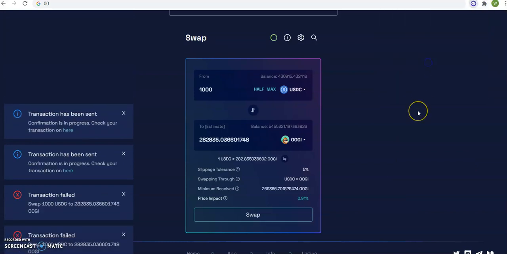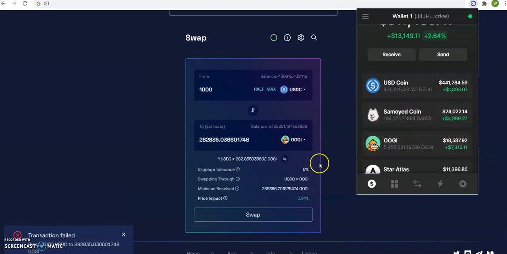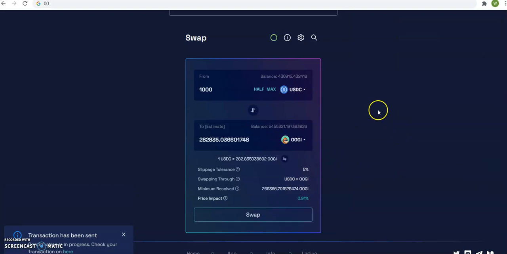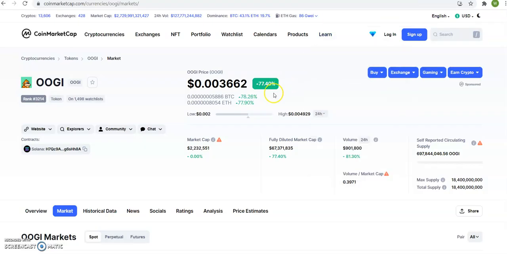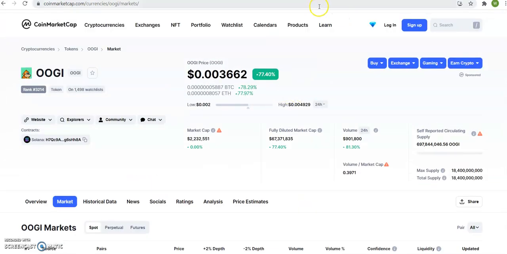It should be at 20,000 right now, 18,000. So let me do here, 20,000. So let's look at the price of OOGI. OOGI price is 36, so it's jumping. It's at 77%, so I'm loading it up some more.